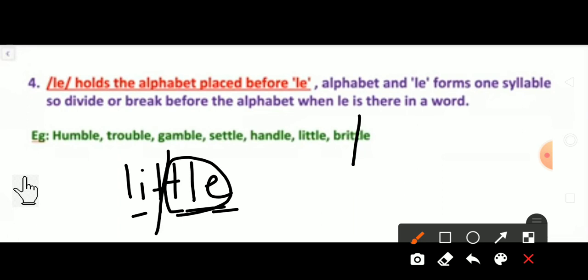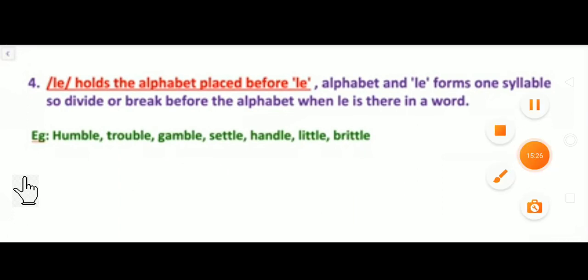So therefore, what is the fourth rule? If LE is there in the word, it is holding one more alphabet, and then we have to divide it. See, before this held alphabet. Yes, if BL is there, DL is there, we have to hold it. Got it? Now move to the fifth rule.